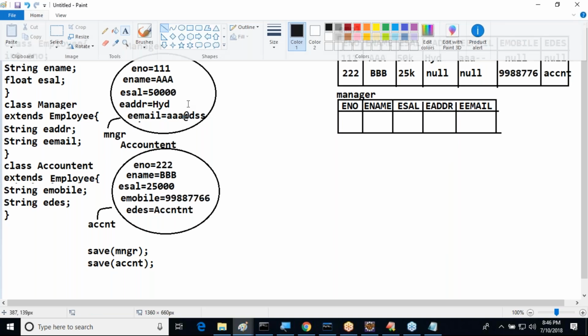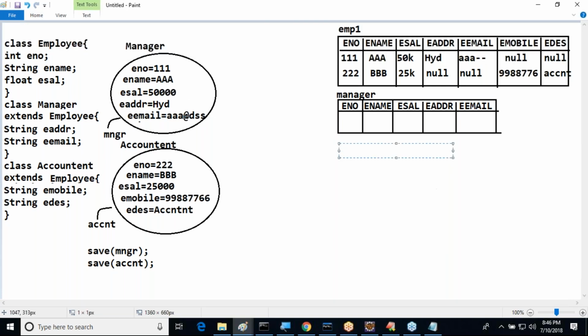Right, sir. What about this accountant data here? Here we can expect the details: employee number, employee name, employee salary.